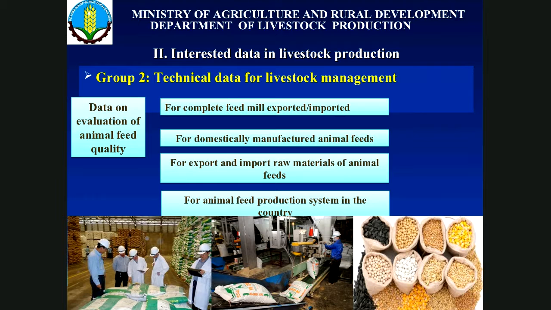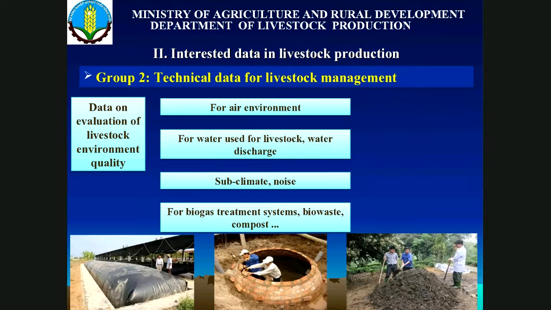And we also measure data for the environment and for how climate change impacts the system. Very common in Vietnam now, we also apply the biogas system for treating livestock manure, and one of the famous things is that we have a very good biogas system.